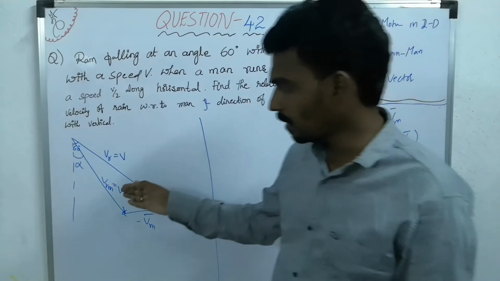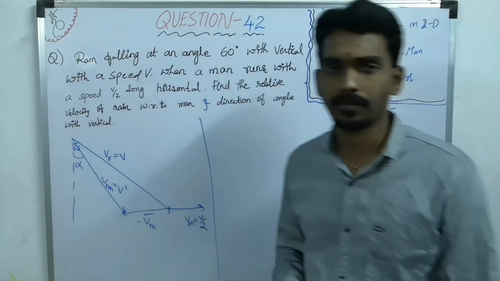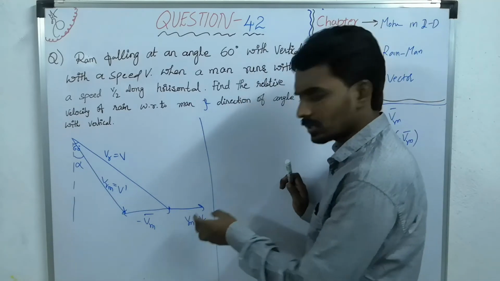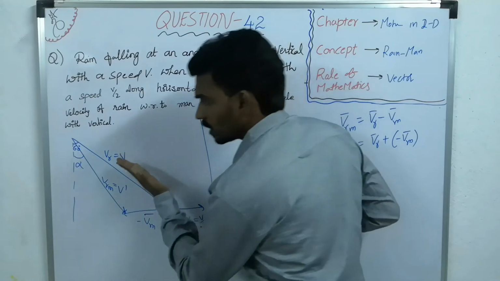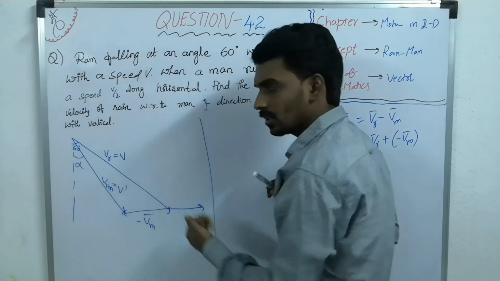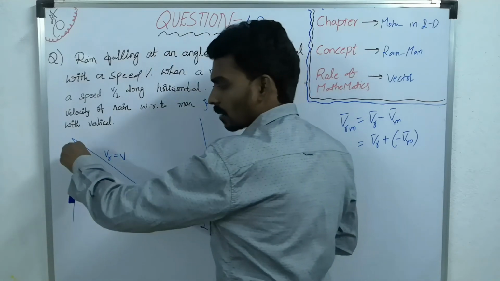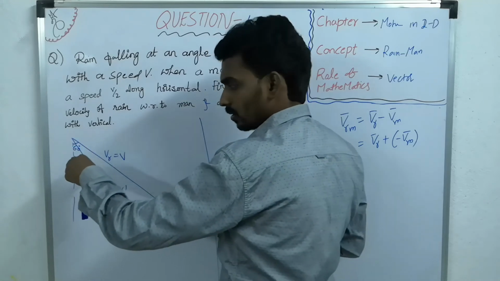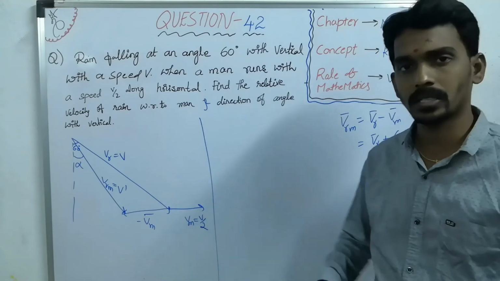If you increase the speed, the person's velocity keeps on increasing, then this bending also will keep on increasing. So it slowly bends towards normal, vertical. Then if the speed is more, it may bend backward also, but it depends upon the velocity.